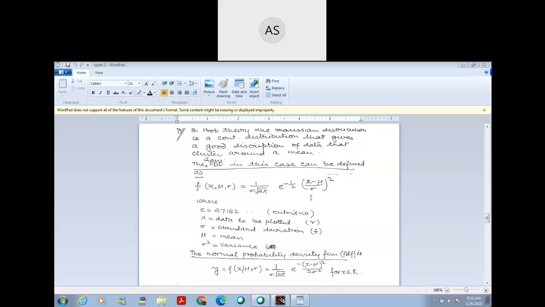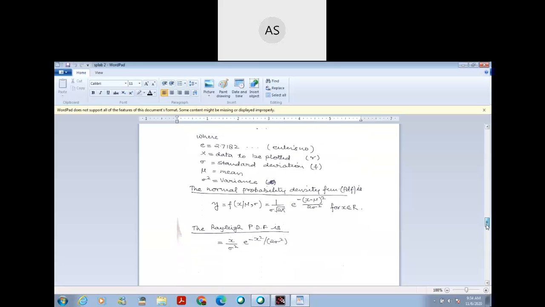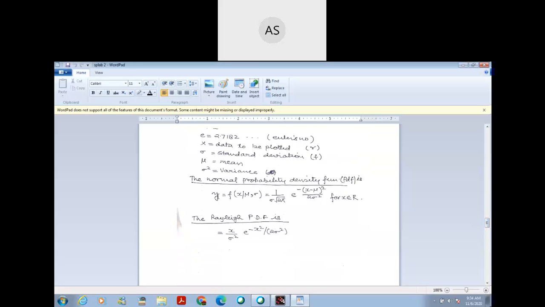Write down this formula. Then the next formula is the formula for normal probability density function.